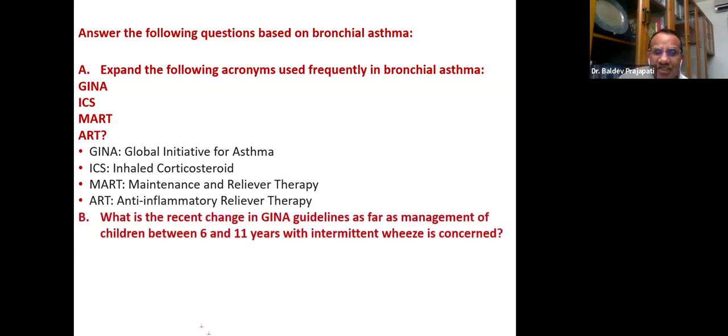What is the recent change in GINA guidelines as far as management of children between 6 and 11 years with intermittent wheezing is concerned? This is a very important change, and I think everybody is discussing it. In our last session this point was taken very nicely by Dr. Nagbhushan Rao from Bangalore. What is the change in GINA guideline, particularly for children between 6 and 11 years with intermittent wheeze?